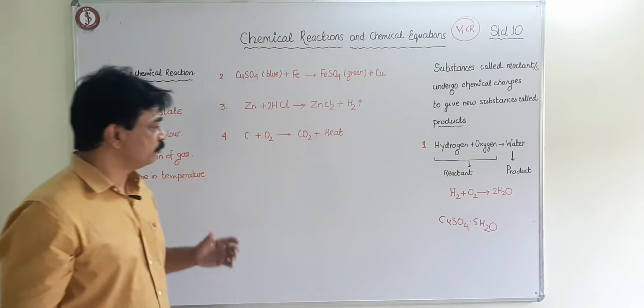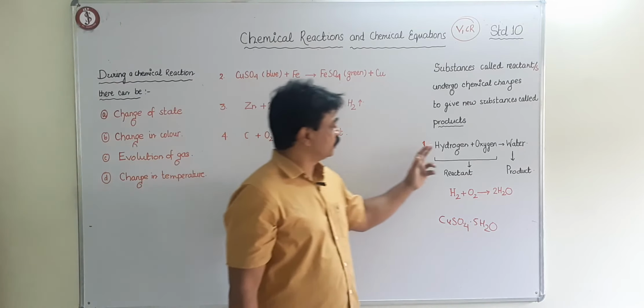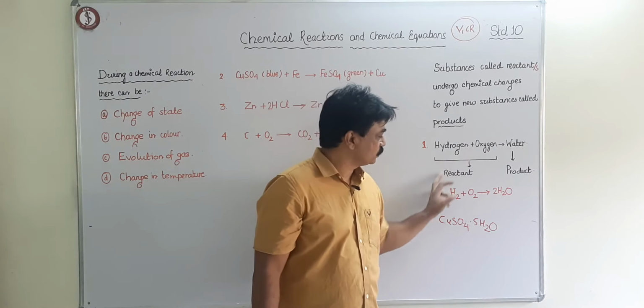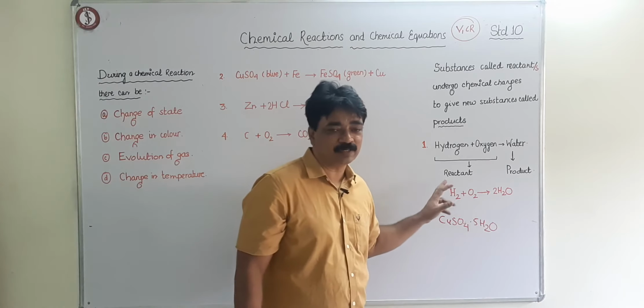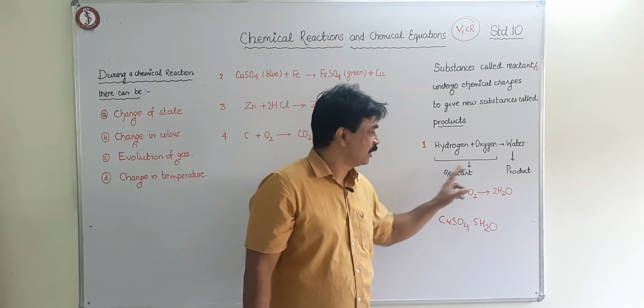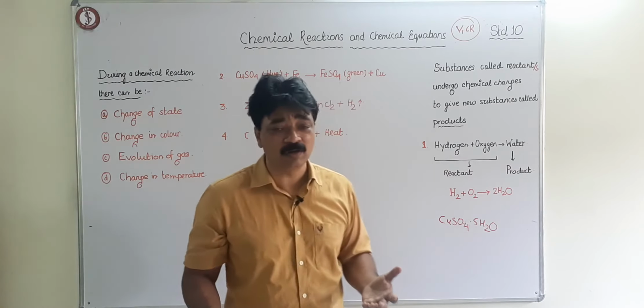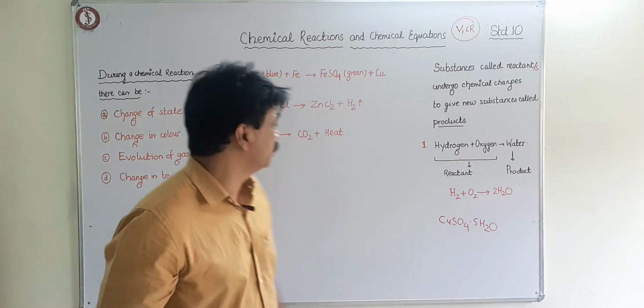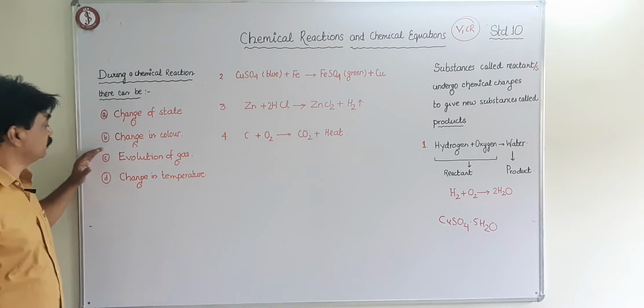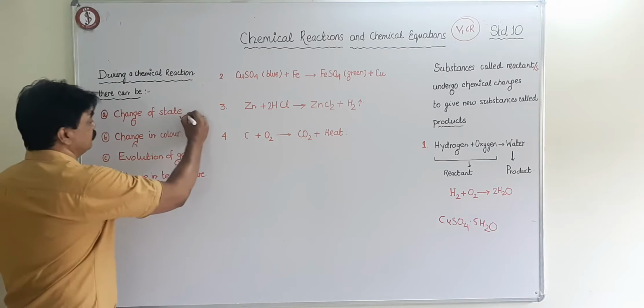Now suppose I ask you what is the name of hydrogen and oxygen, what you have to say? The substances which react are called reactants, and the substances which are formed are called products. Very nice. So that is there. Now we come to another thing: change in color and change in state we have discussed.